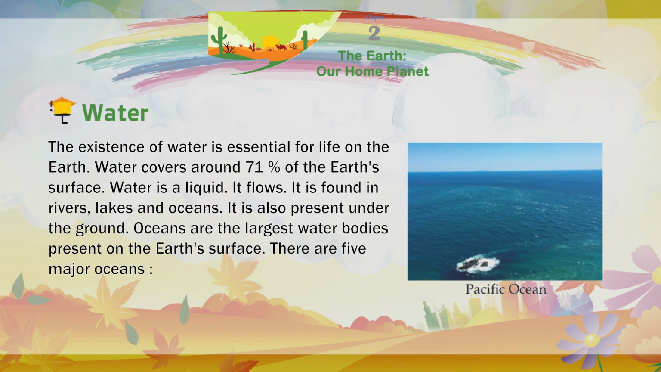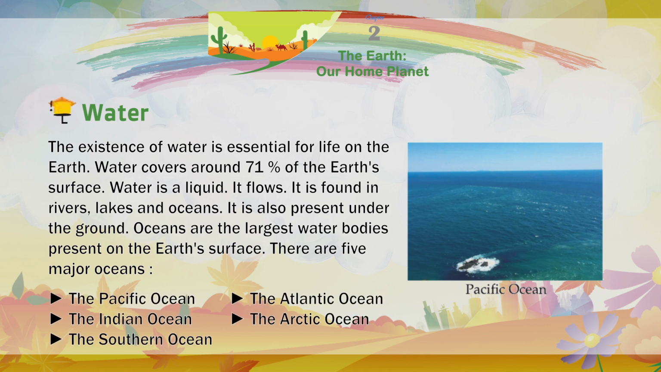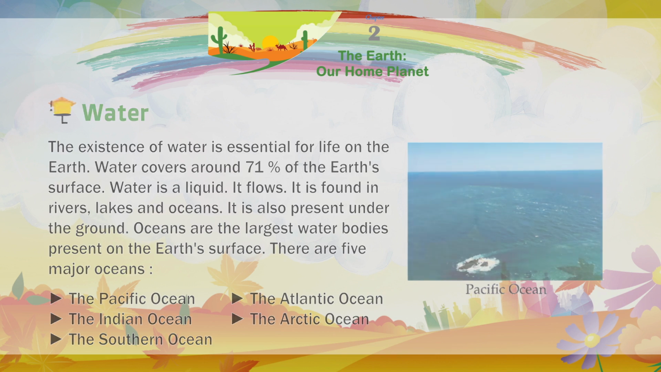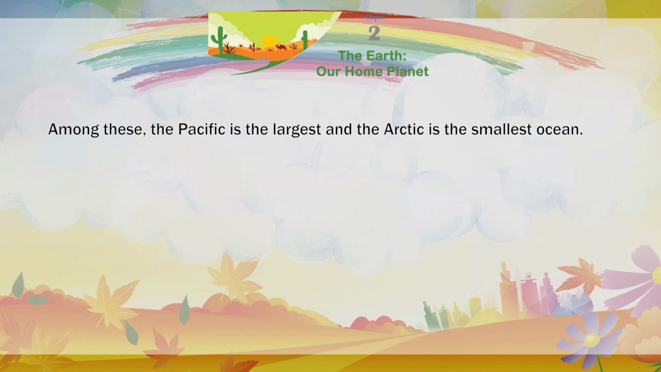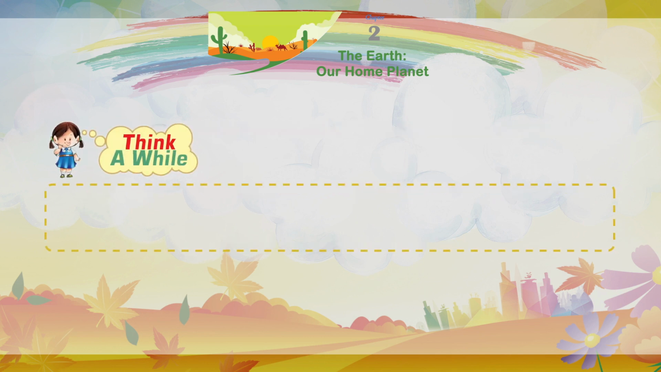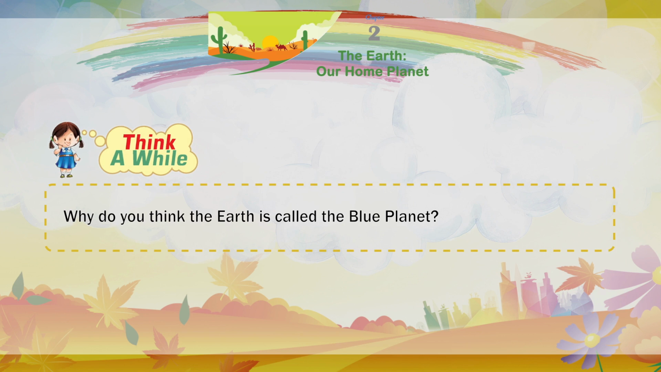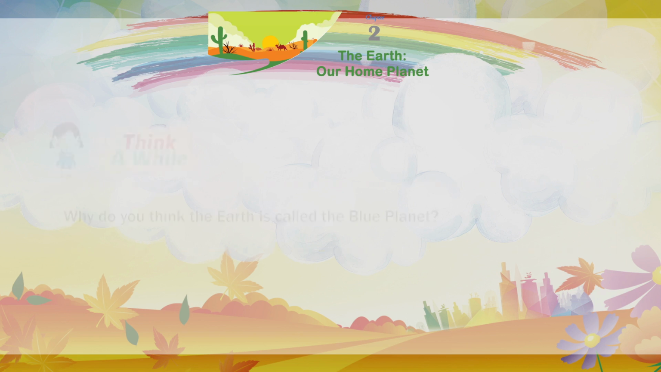Oceans are the largest water bodies present on the Earth's surface. There are 5 major oceans: the Pacific Ocean, the Indian Ocean, the Southern Ocean, the Atlantic Ocean, the Arctic Ocean. Among these, the Pacific is the largest and the Arctic is the smallest ocean. Think a while. Why do you think the Earth is called the blue planet?